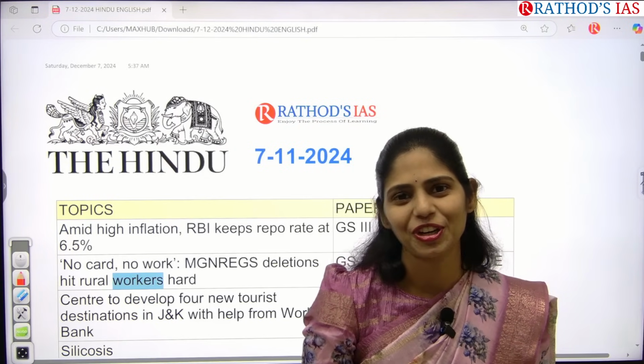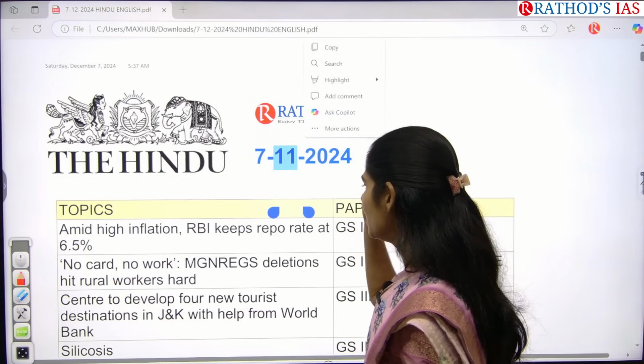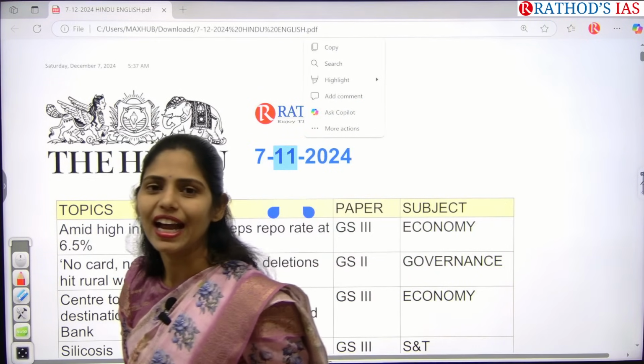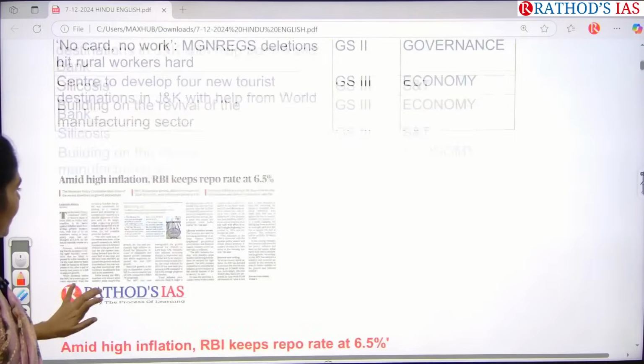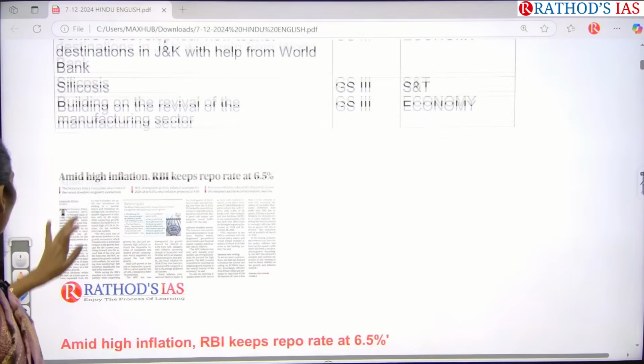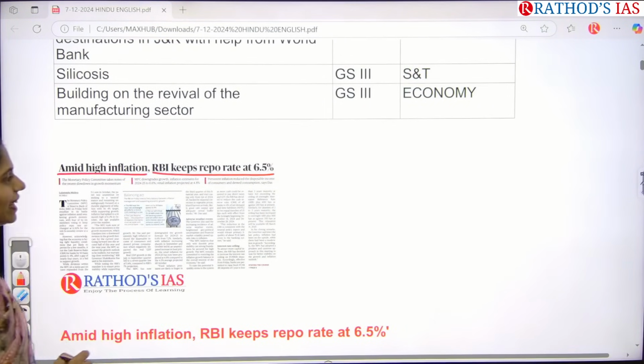Today in this session we are going to see current affairs of 7th December 2024. So let us see the important articles which appear in today's Hindu newspaper. First see the title, guys. Amid high inflation, RBI keeps repo rate at 6.5%. So what is the keyword?